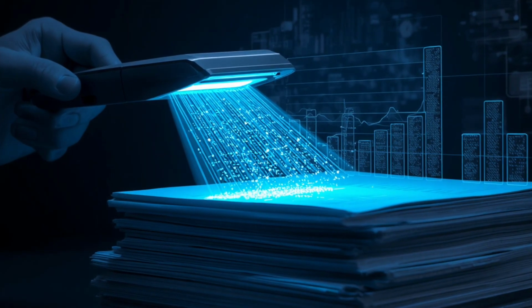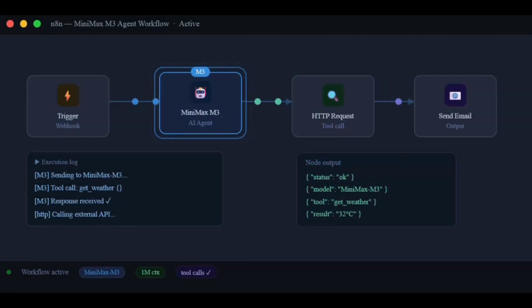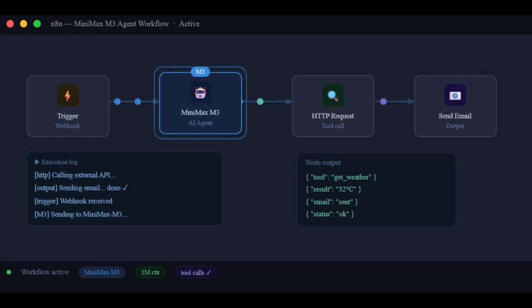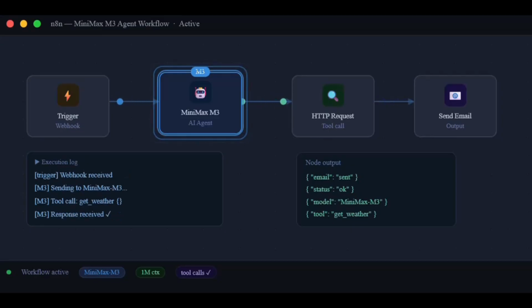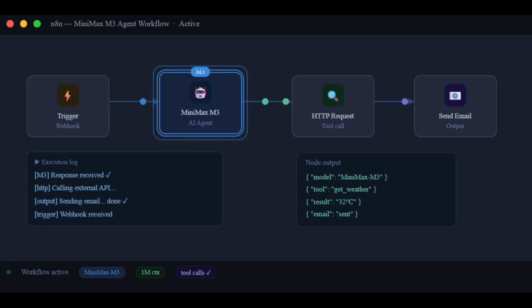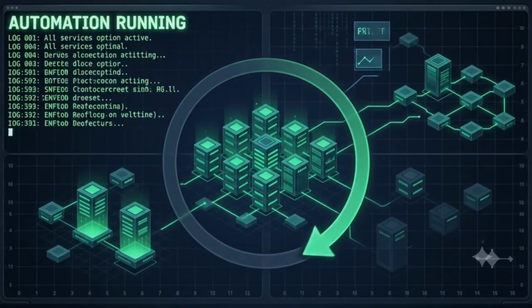Use case 2, autonomous coding agents. If you build on N8N, Zapier, or any automation platform, you can hook M3 in as the reasoning engine. It can write the code for your automation steps, debug failures, and suggest improvements based on the output it sees. Pair it with a code execution environment, and you have a self-improving automation loop.